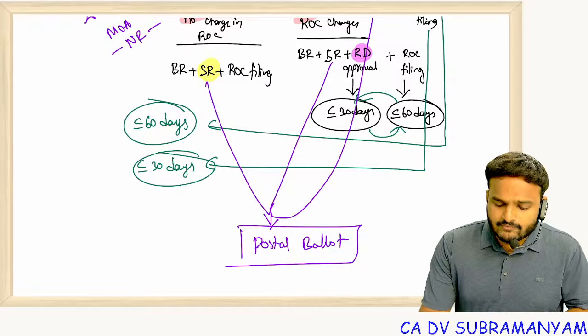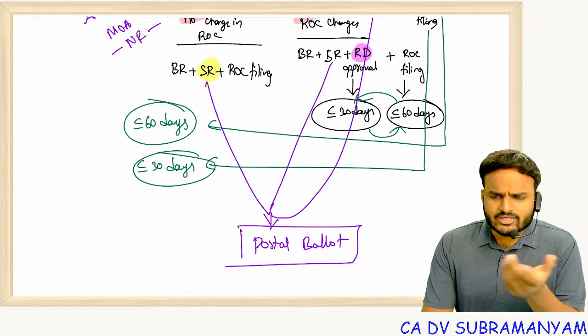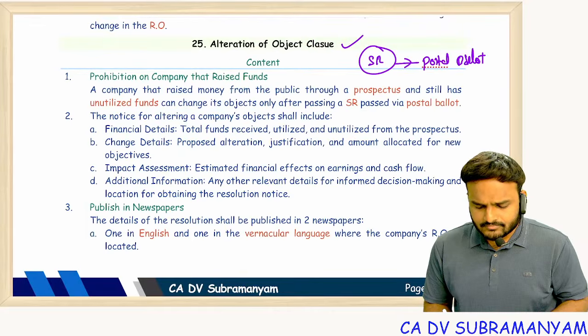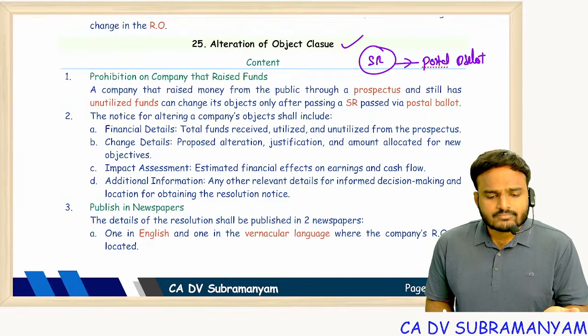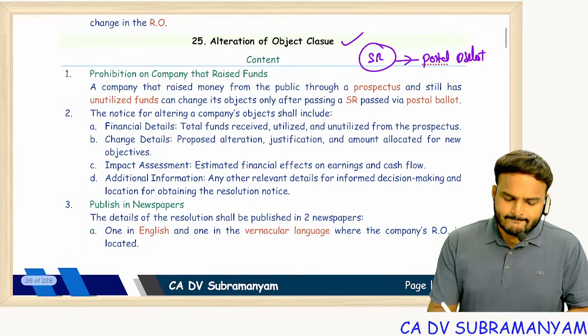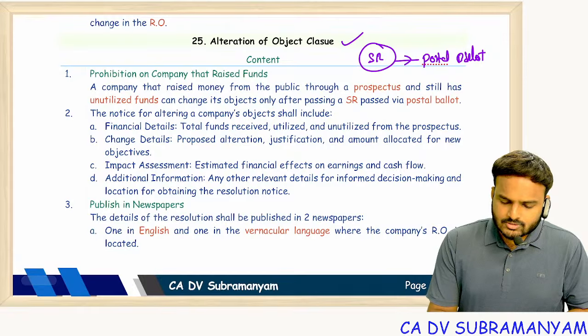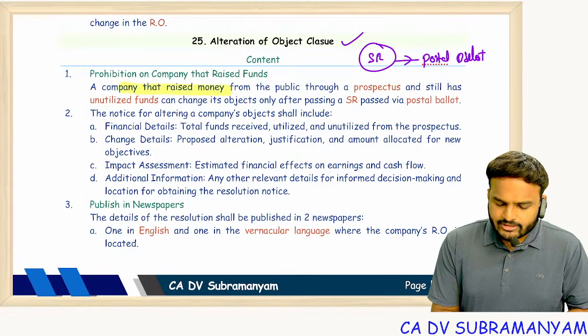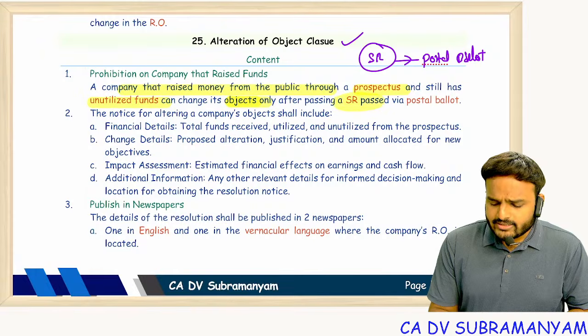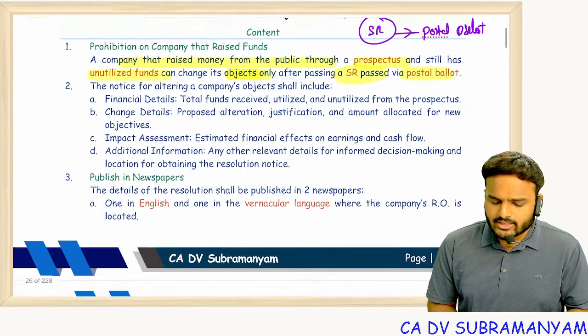For alteration of object clause, a company that raised money from the public through a prospectus can still use unutilized funds for new objects, provided a special resolution has been passed via postal ballot.